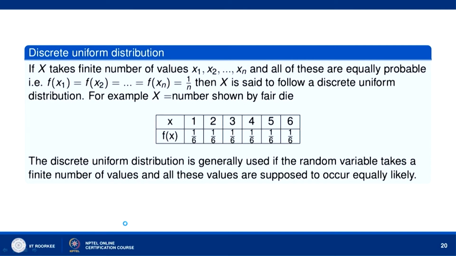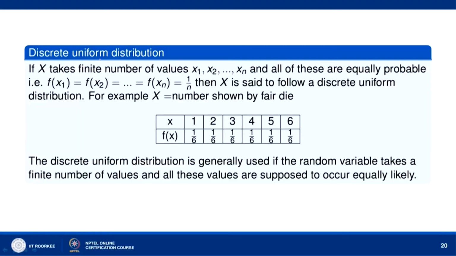Now, let us discuss discrete uniform distribution. If X takes finite number of values x1, x2, ..., xn, because we have said when we defined the discrete random variable, that X either takes discrete number of values or countably infinite number of values. In the case of discrete uniform distribution, X will take only finite number of values. Let us say the values are x1, x2, ..., xn, and all of these are equally probable. Each one has equal probability. So, that means probability of having X equal to x1, X equal to x2, ..., X equal to xn, each one will be 1 by n, because they are all equal, and total probability is 1.